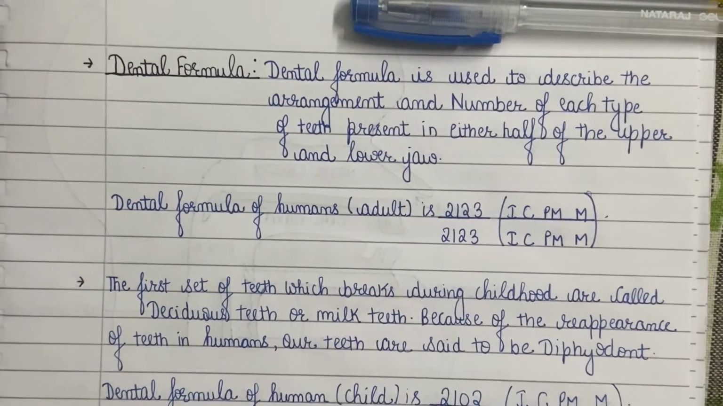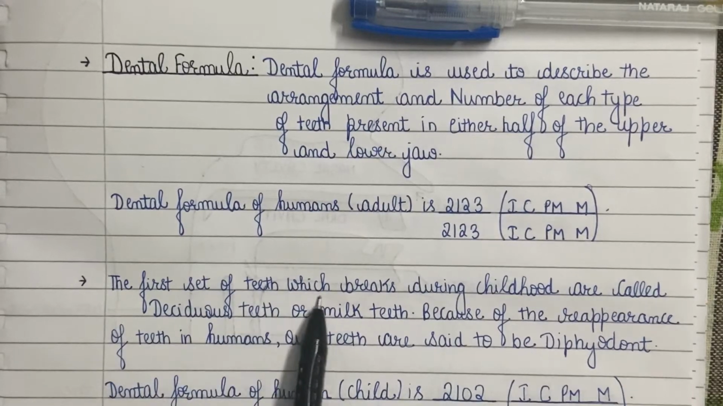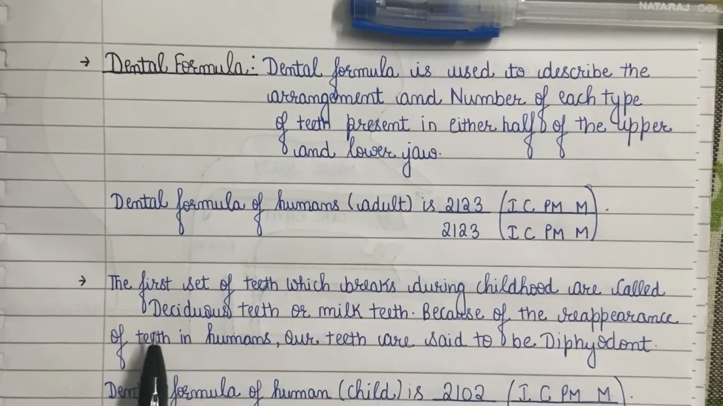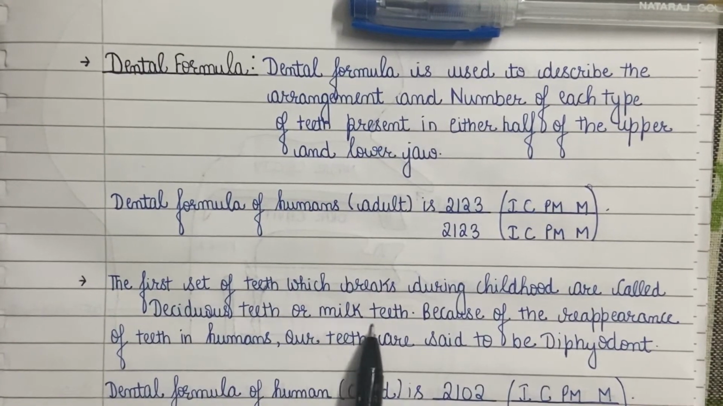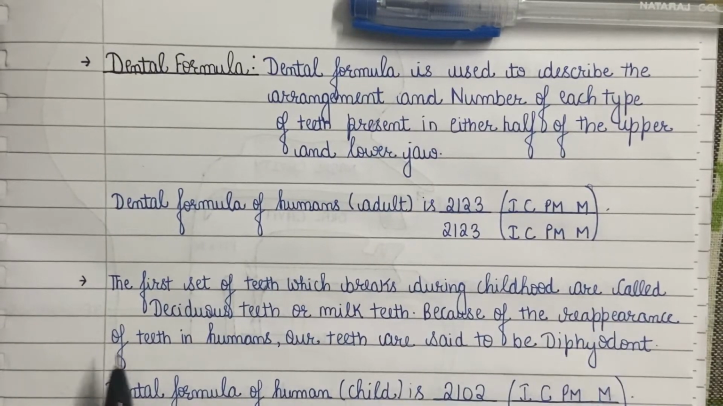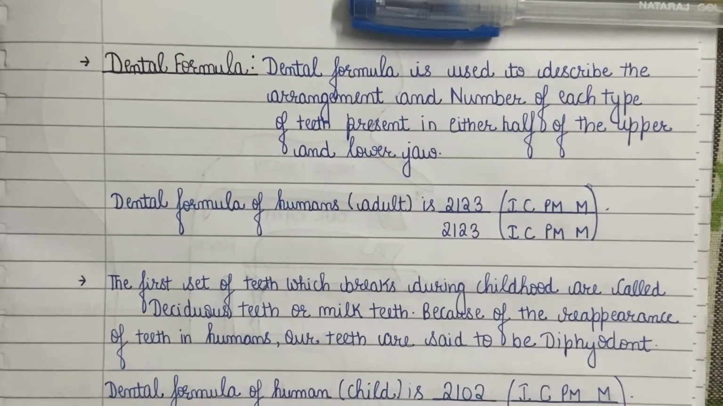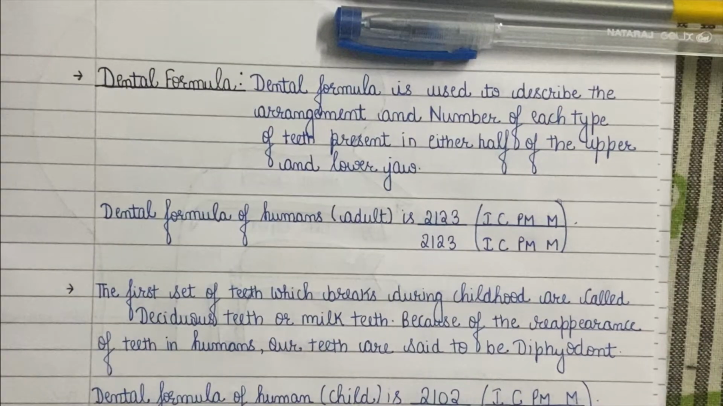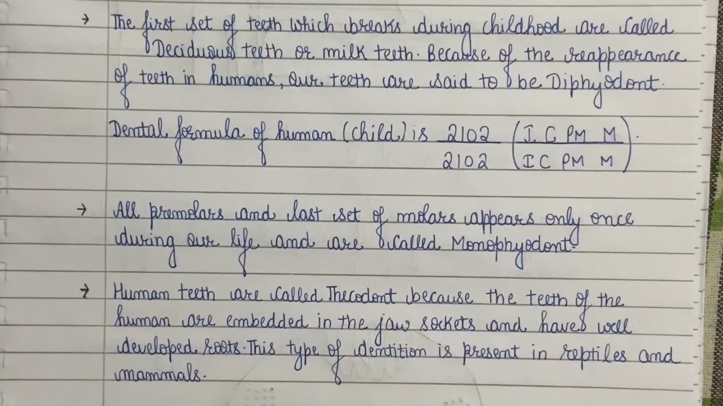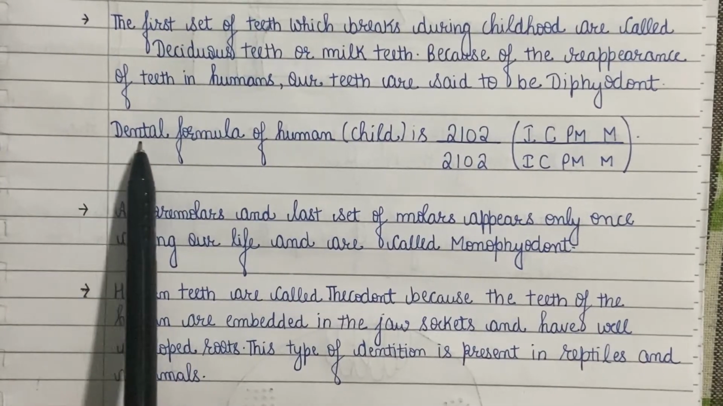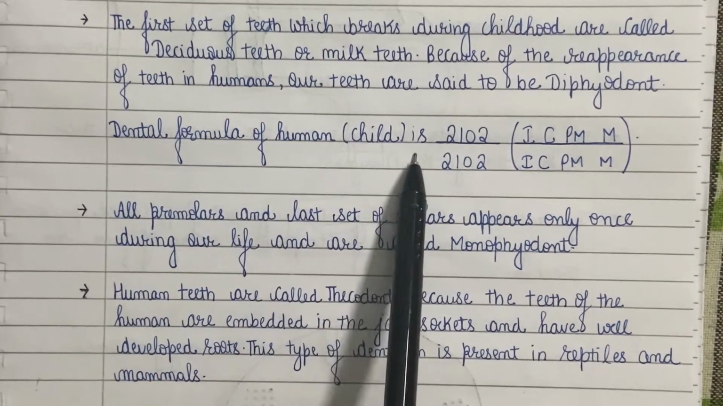The first set of teeth which breaks during childhood are called deciduous or milk teeth. Because of the reappearance of teeth in humans, our teeth are said to be diphyodont. That is, our teeth appear twice during our lifetime. But there are a few exceptions which will be clear after we study the dental formula of a kid. The dental formula of a kid is 2102 upon 2102.